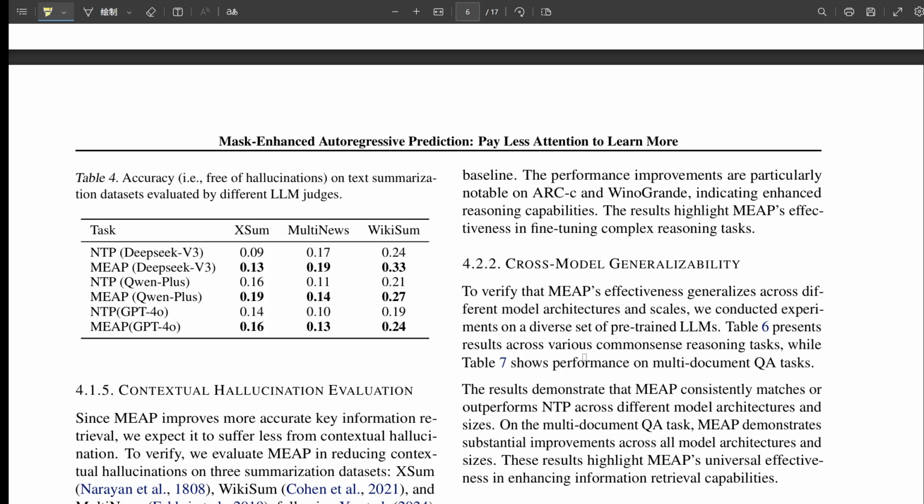Precisely. The academic take is that MEAP learns more distinguishable attention scores by concentrating on a reduced set of non-masked tokens. This improves focus, reduces the influence of distracting context. It literally learns more by attending to fewer tokens during the training phase, and that pays dividends when it needs to find information later.